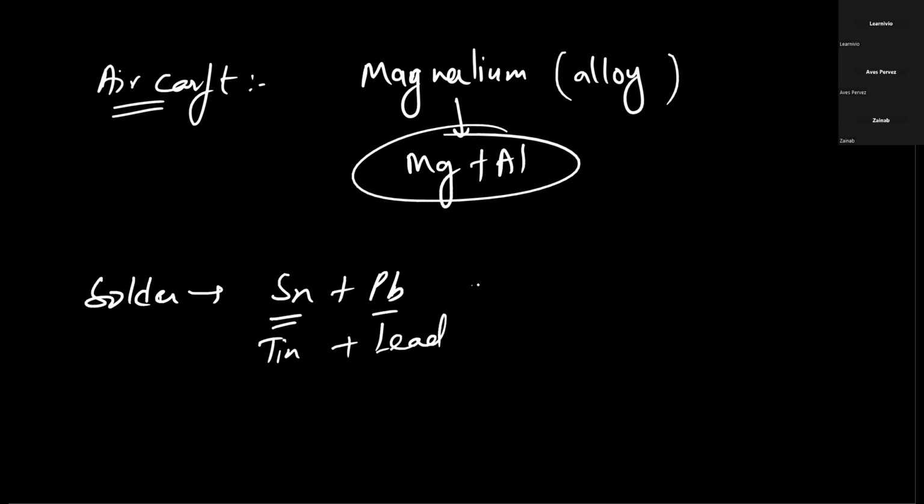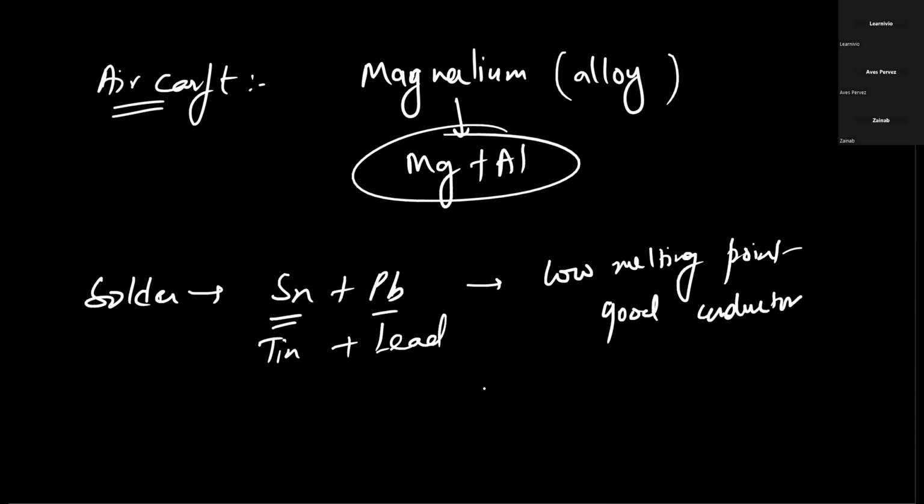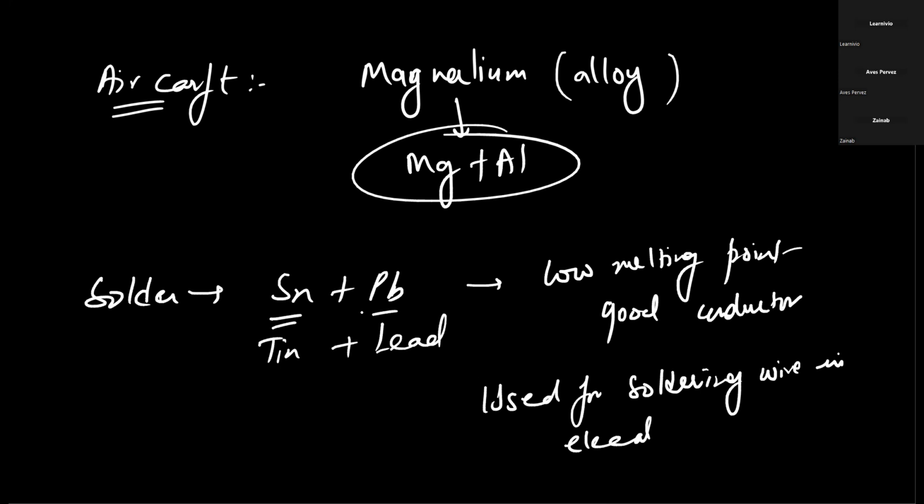It has a low melting point and is a good conductor, so it is used for soldering wires in electrical appliances, okay? Yes, sir, in electrical appliances.